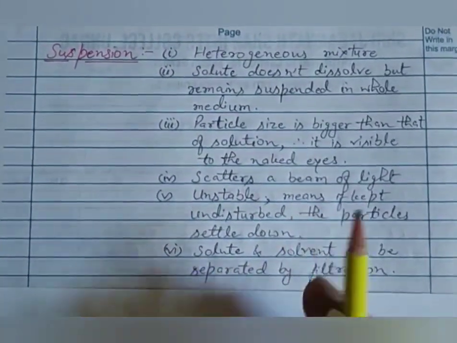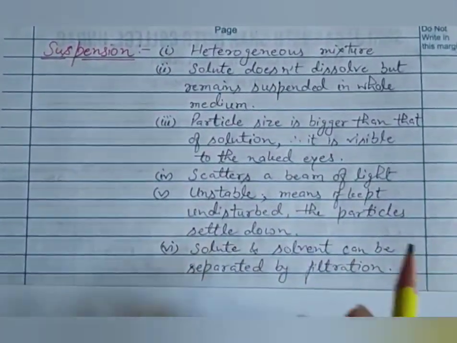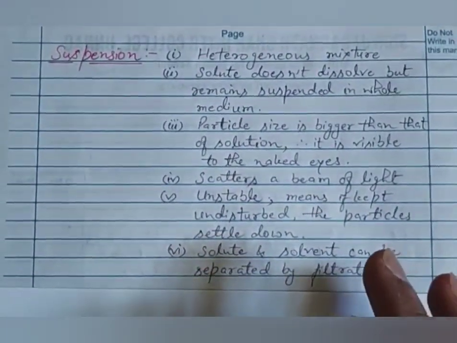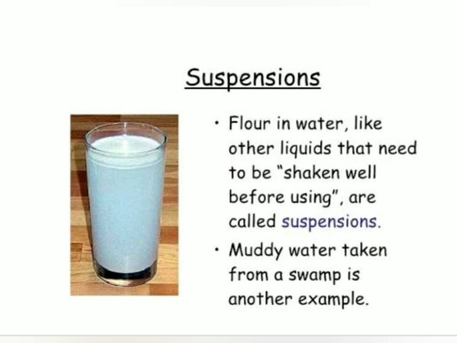So these are the basic properties and points of the suspension mixture. These are some examples of suspension, like flour in water or muddy water, where the particles remain throughout the solution and settle down after being kept for a long time.